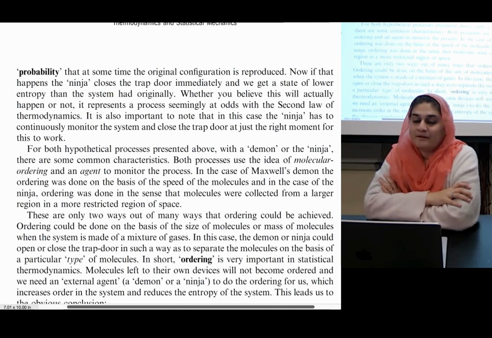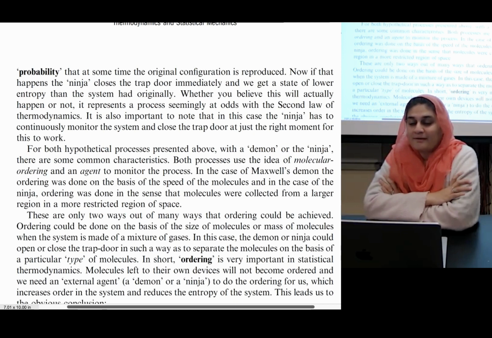Now, if that happens, the ninja closes the door immediately, and we get a state of lower entropy than the system originally had. However, do you believe this will actually happen or not?